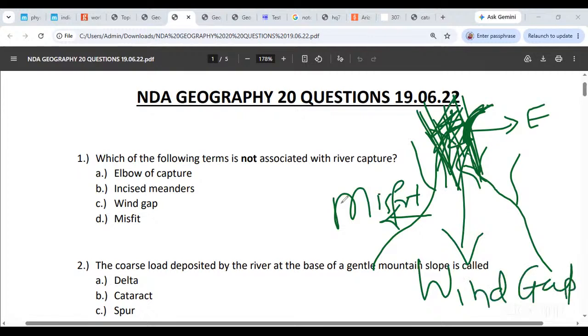What is left behind? Incised meanders. They are associated with river rejuvenation. Remember, you were saying that originally meander loops were carved on soft rock, and then the river started eroding far more rapidly and it carved those loops inside harder rocks. Okay, the harder rock lying beneath the softer rock. So incised meanders were something related to river rejuvenation, not to river capture. Okay, so incised meanders is the answer.